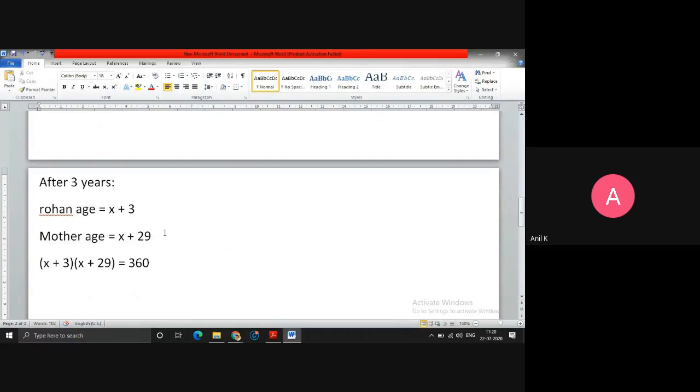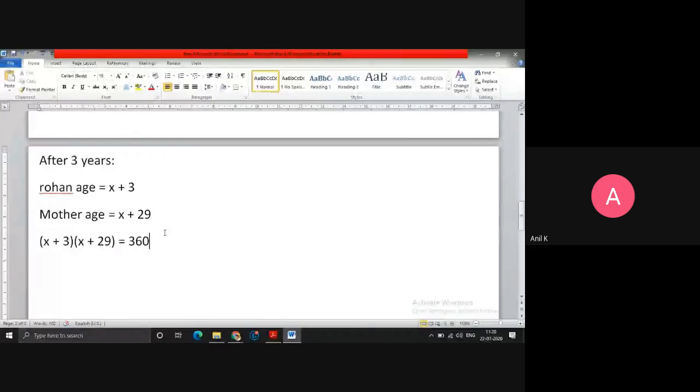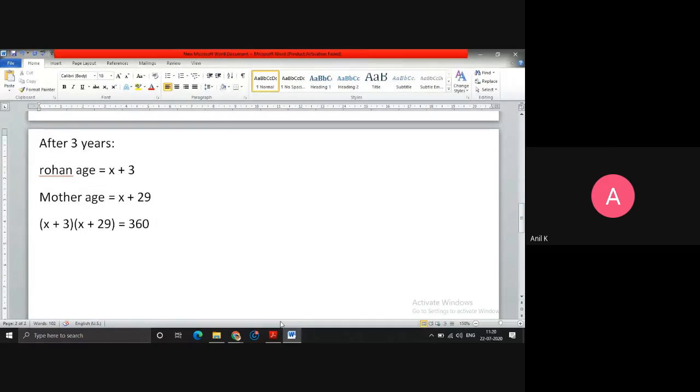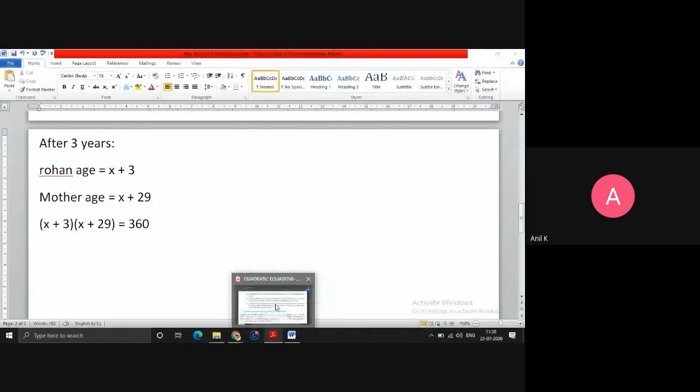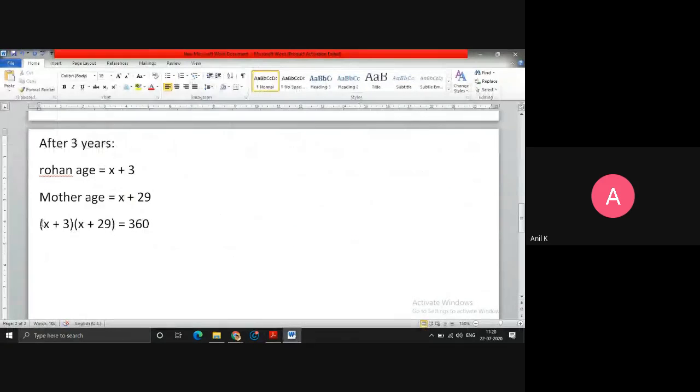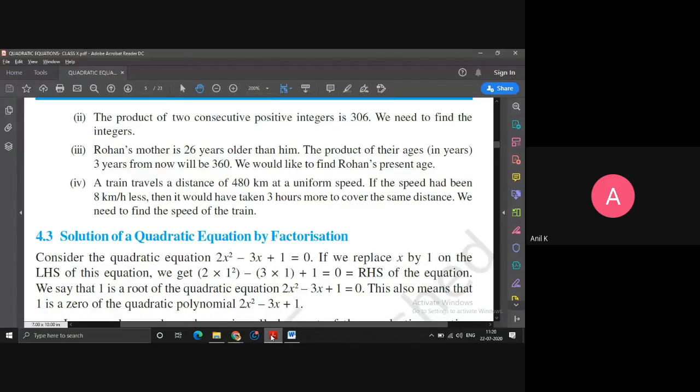Okay. So I think x square plus 32x, then 3 into 29 is 87, minus 360 equals 0. Simplify and represent in the standard form. Do not leave the answer here. You simplify further. Multiply these terms, then bring 360 to the left hand side and simplify. That you can do.